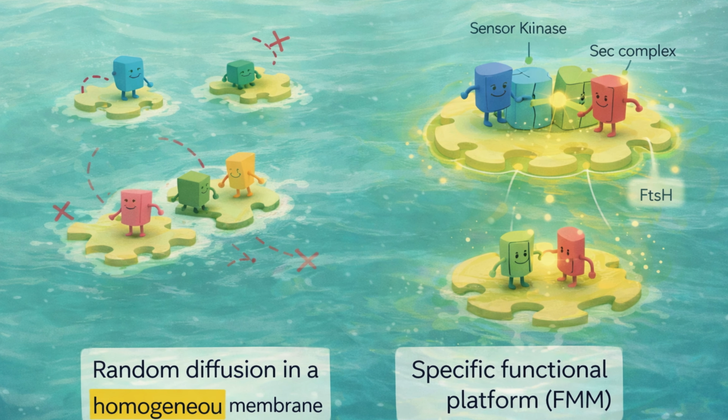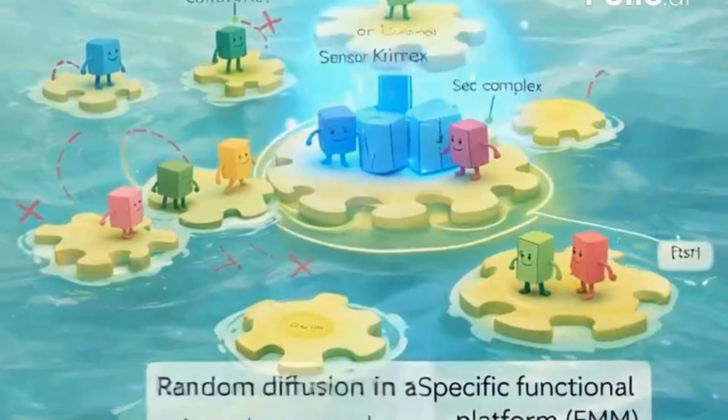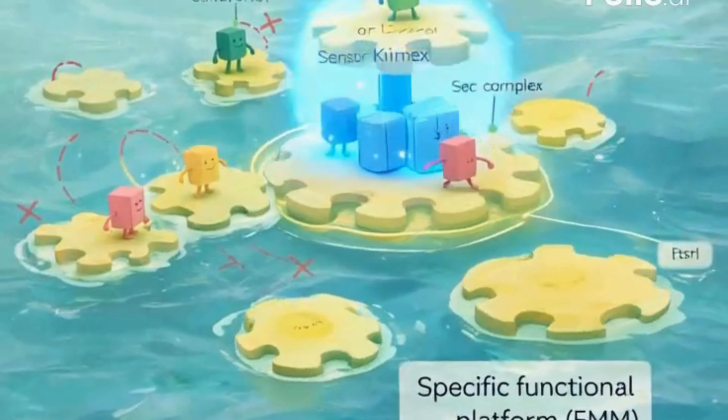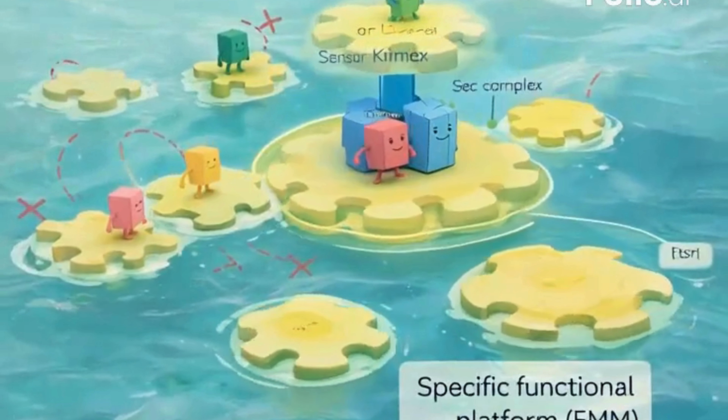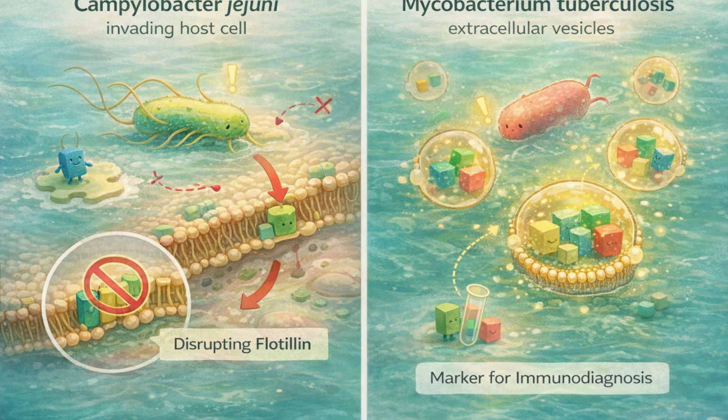The most significant finding is that FMMs act as organization platforms. They concentrate specific cargoes like sensor kinases for biofilm formation, the SEC machinery for protein secretion, and FtsH proteases to increase the efficiency of biochemical reactions. Crucially, these domains prevent non-specific aggregation, ensuring proteins assemble into productive functional complexes. This organization is vital for survival and virulence.